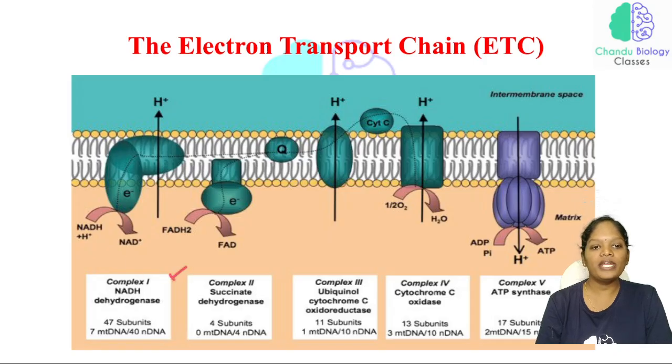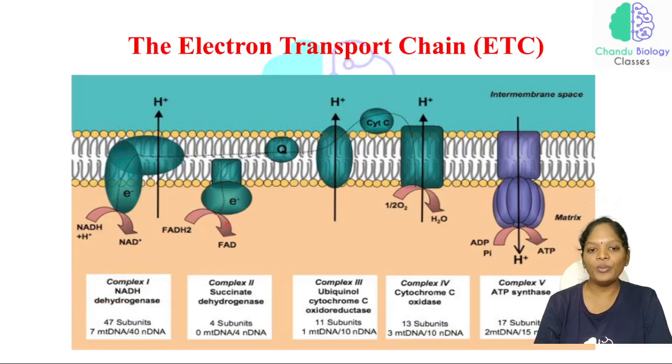See, complex 1 is NADH dehydrogenase. Here the NADH is getting converted into NAD⁺, and as a result the electrons are getting released. The electrons released from NADH are accepted by this NADH dehydrogenase complex.